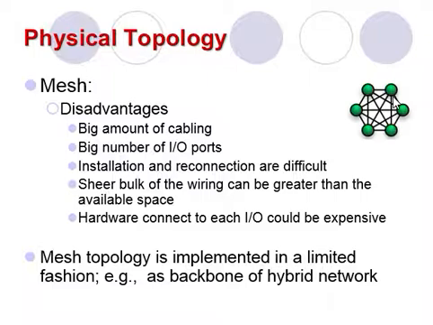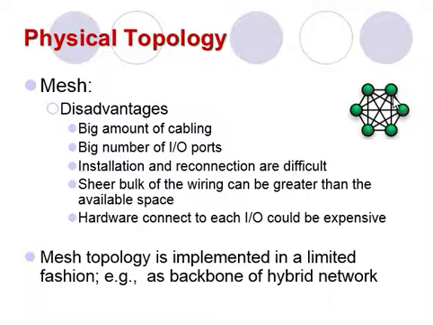Second, the sheer bulk of the wiring can be greater than the available space, such as walls, ceilings or floors, can accommodate. Finally, the hardware required to connect each link, meaning input-output ports and cable, can be prohibitively expensive.